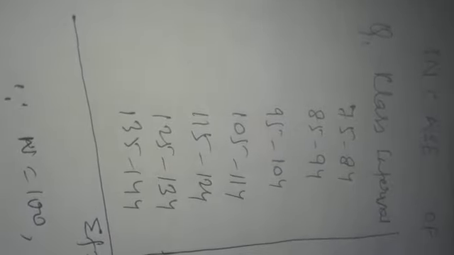Now, in this series, the question will be given in this way: the class intervals are given as 75 to 84, 85 to 94, 95 to 104, 105 to 114, 115 to 124, 125 to 134, 135 to 144. These are the class intervals of the inclusive series.